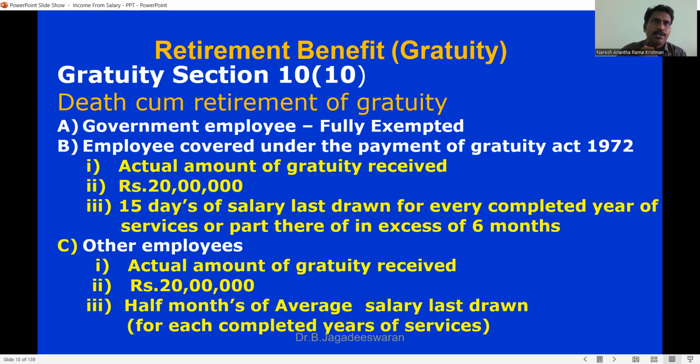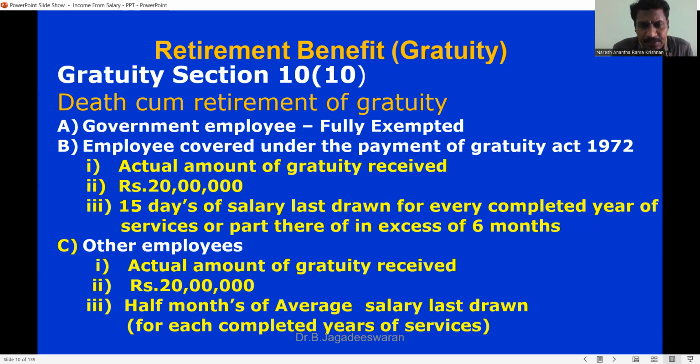If he is a private employee, again it has to be split into two parts: a private employee covered under the Gratuity Act, and a private employee not covered under the Gratuity Act. The Act is the Payment of Gratuity Act, 1972, and you don't have to bother, because in the question they will specifically mention whether it is covered or not. If it is covered by the Gratuity Act, you have to see three options. One is the actual amount received. Second is the maximum notified amount of 20 lakhs. Third is 15 days' last drawn salary into the number of years of completed service. Among these three, whichever is least is exempted.